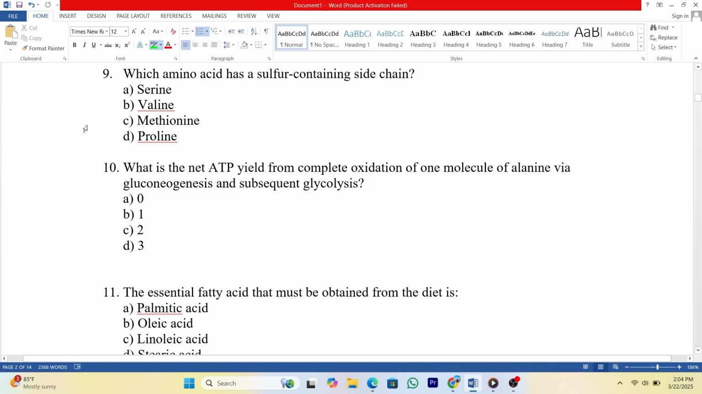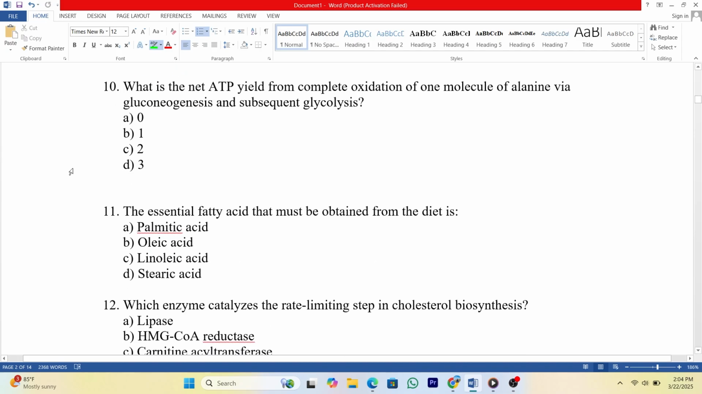10. What is the net ADP yield from complete oxidation of one molecule of alanine via gluconeogenesis and subsequent glycolysis? A. 0. B. 1. C. 2. D. 3. Answer: A.